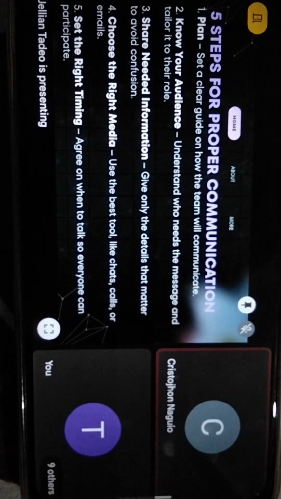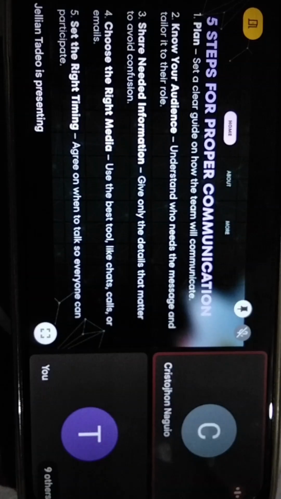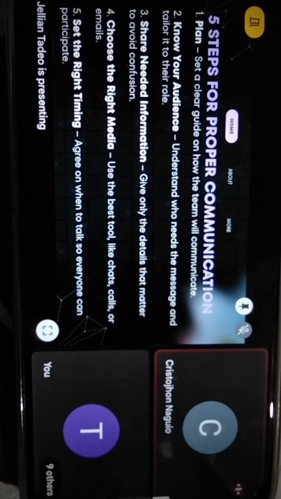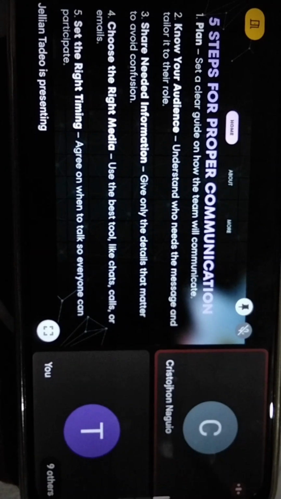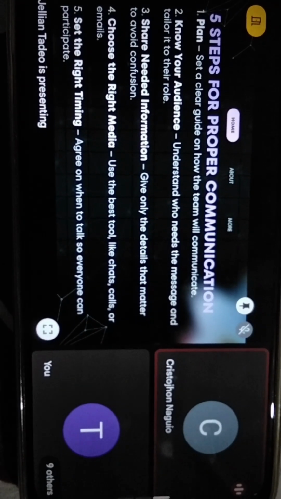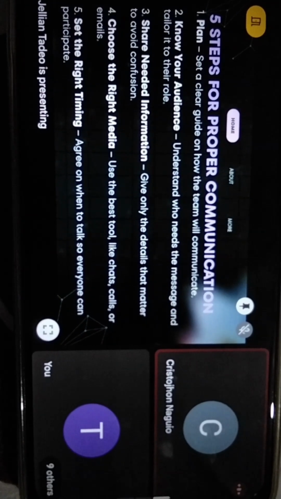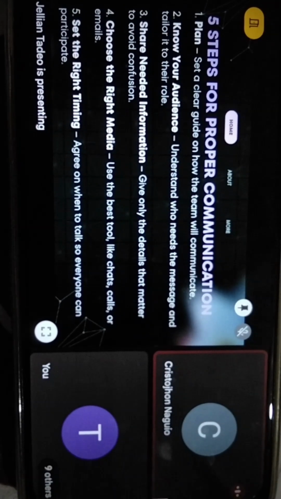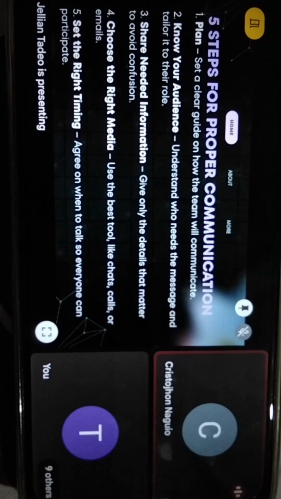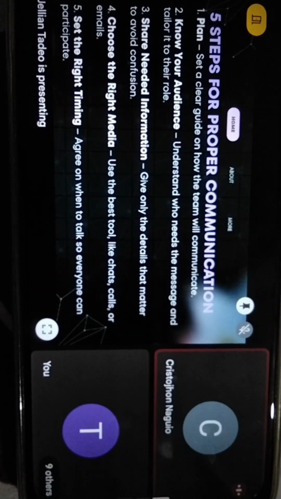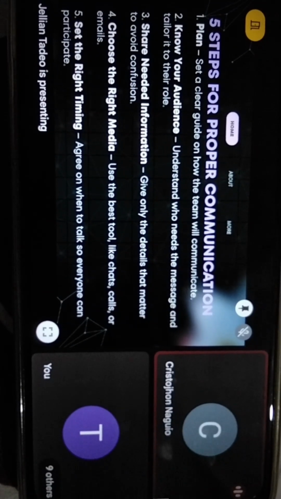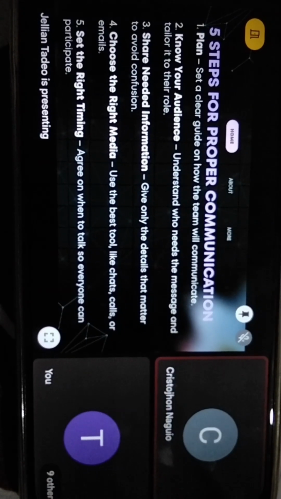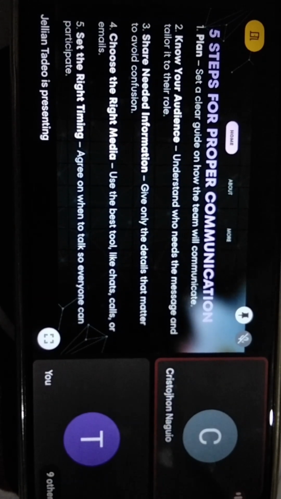Example, explaining a technical issue to a group of engineers requires detailed data. But for clients, you focus on simple and clear expectations. Number 3, share needed information. Give only the details that matter to avoid confusion. All you need to do is provide the information that your audience needs. Avoid overloading them with unnecessary details.